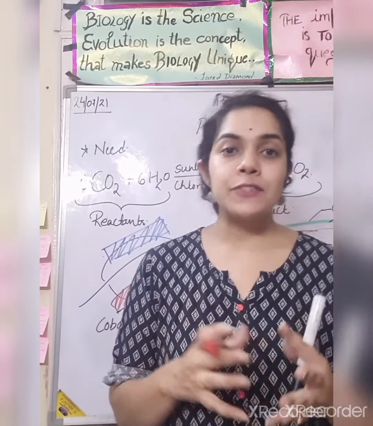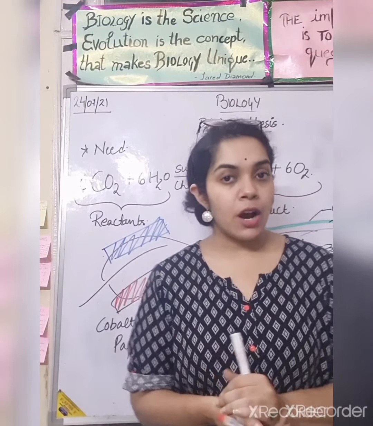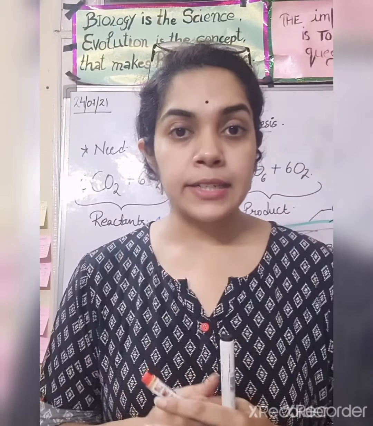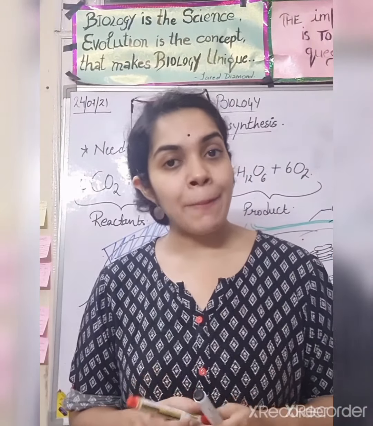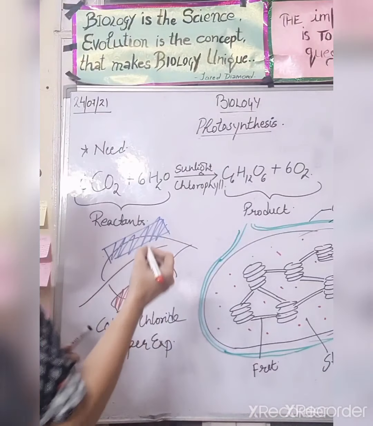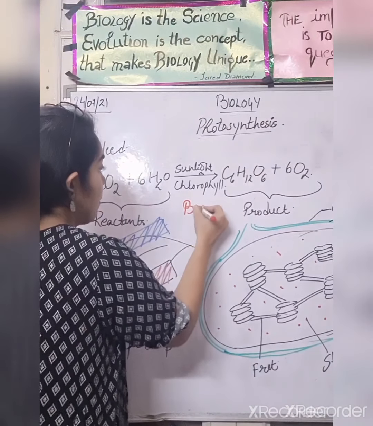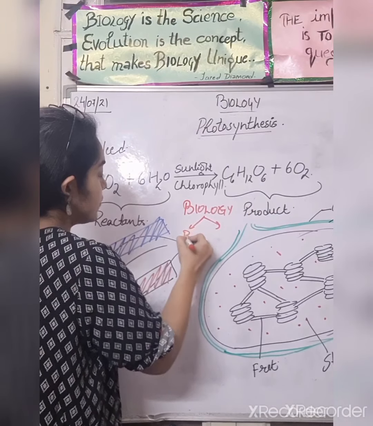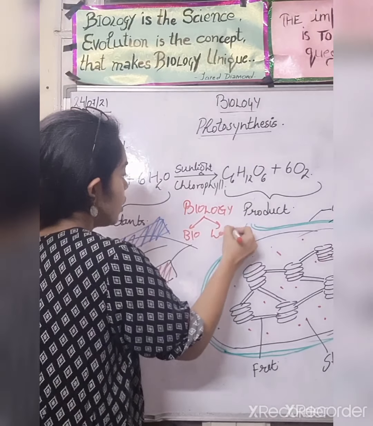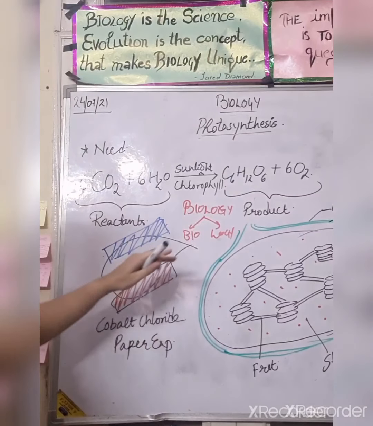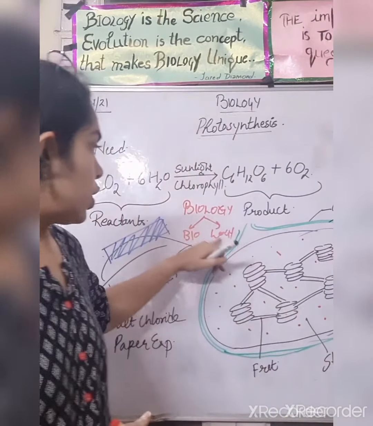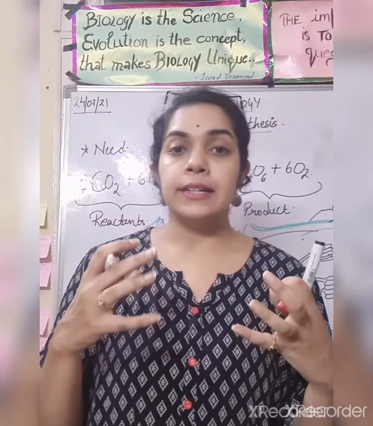So I've taken one topic, that is photosynthesis. First of all, we'll understand the term biology. What do you mean by biology? If we bifurcate it, we get bio and logy. Bio means the study of living organisms and logy means the study.